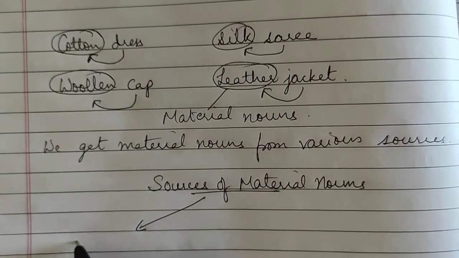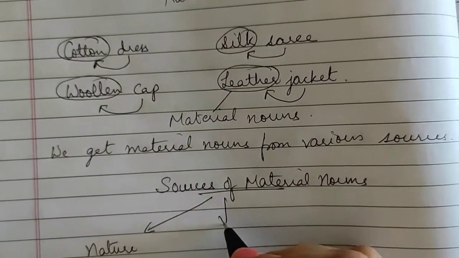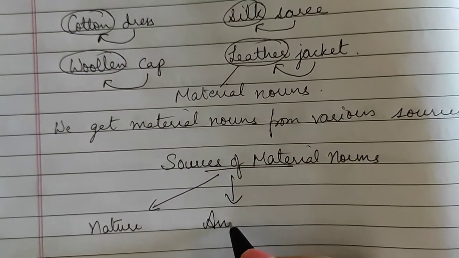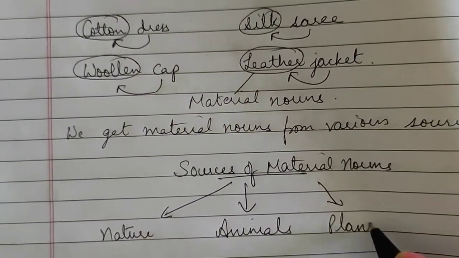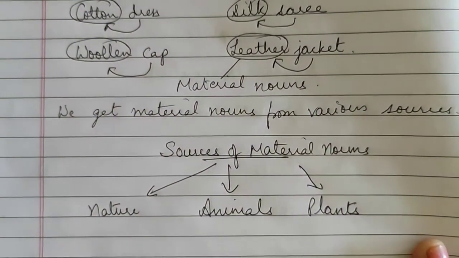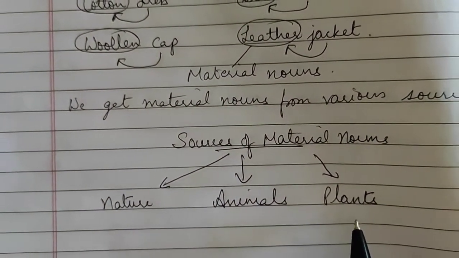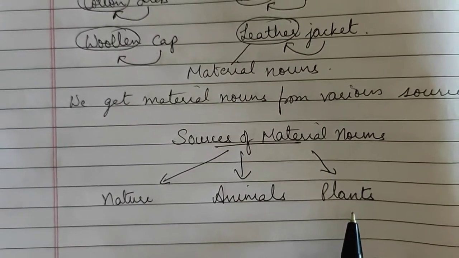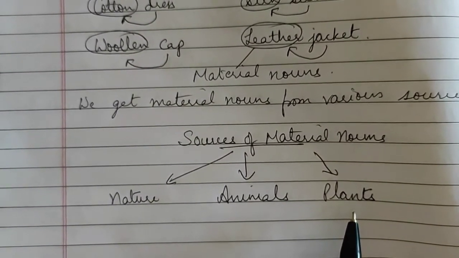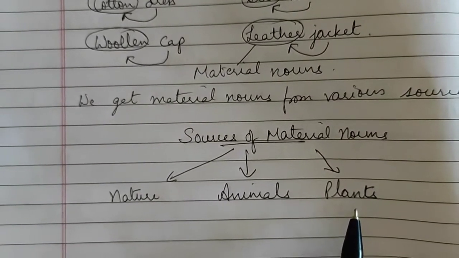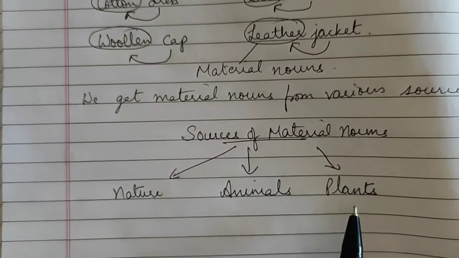They are nature, animals, and plants. We get material nouns from nature, animals, and plants. All these raw materials with which things are made, some we get from nature, some we get from plants, and some we get from animals.